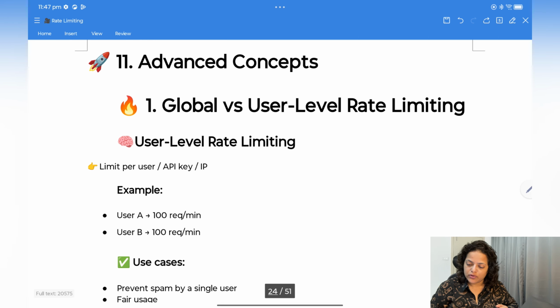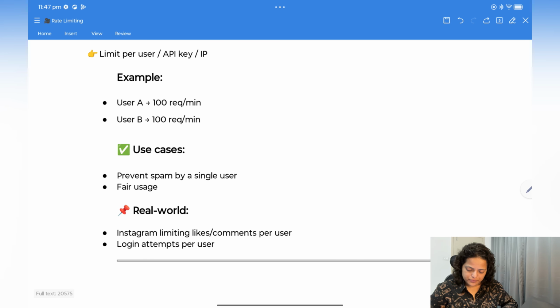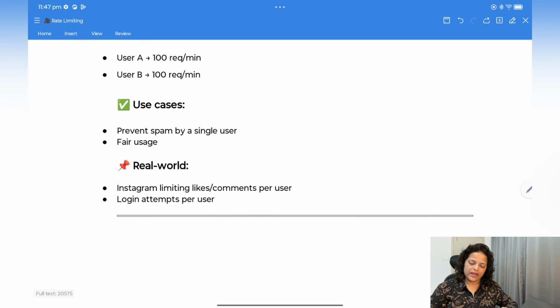Now an advanced concept: global versus user level rate limiting. What is user level rate limiting? We have already seen that you can limit per user, API key or IP address. For example, user A gets 100 requests per minute, user B gets 100 requests per minute. The use case is to prevent spam by a single user and ensure fair usage, meaning I have given only 100 requests to each user, they cannot go beyond that. A real world example is Instagram limiting likes and comments per user, and login attempts per user.